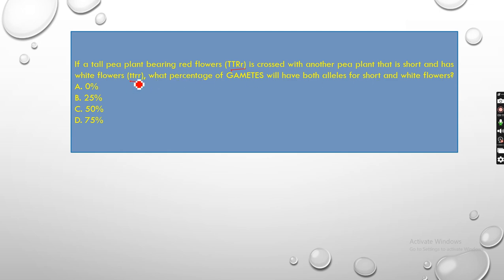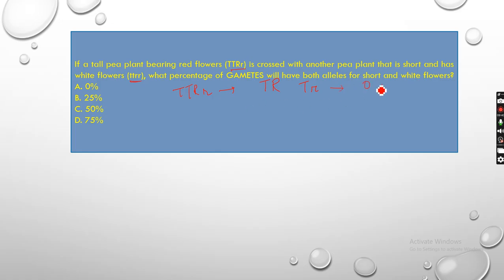That means short and white means this one. Okay, so if you see here for the capital T, capital R, capital R. So what are the gametes for this? So one will be capital T, capital R, that is tall and red, and one will be tall and white flower. There won't be any short and white flowers. Both are dominant. Capital T is dominant. There is no small t here, so that means both will have it. So there will be 0 chance of short and white flowers.